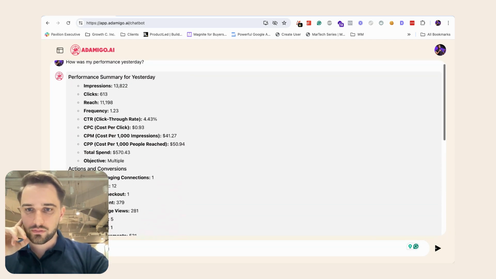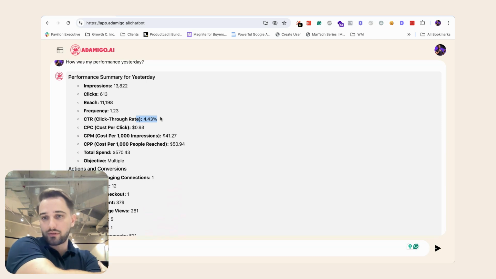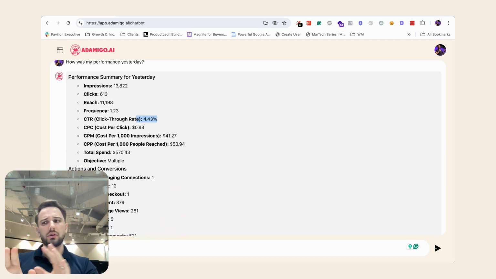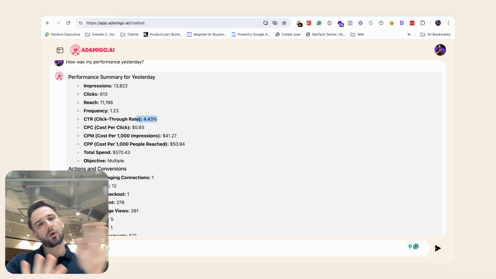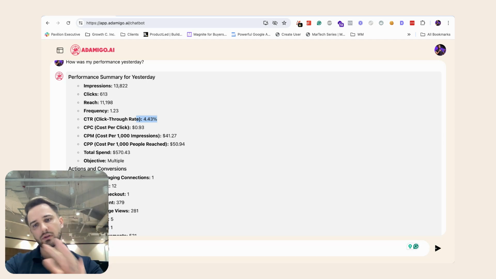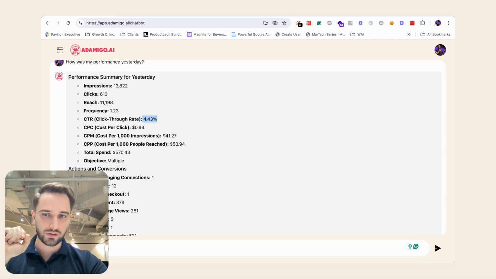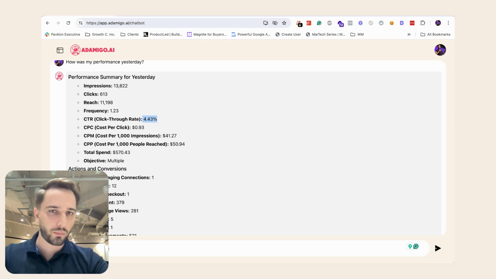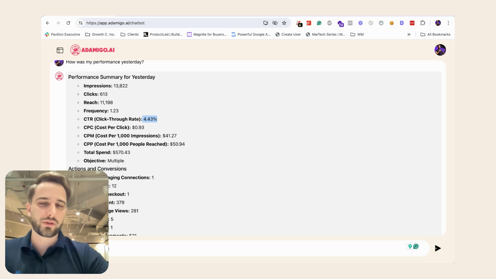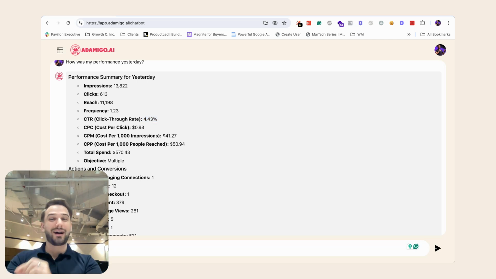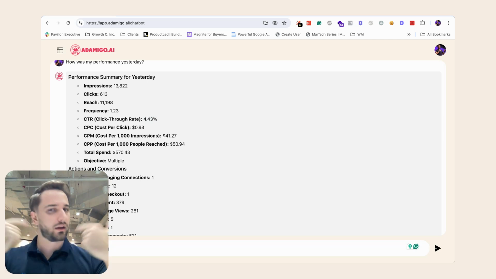Now, a couple of quick things. I can see here, obviously my CTR. Another thing that I would actually do is after this, I would ask, hey, what has been my performance so far month to date? And then just try to cross-reference it, right? So I see here 4% CTR, which actually is really high. If you're an e-commerce brand optimizing for conversions, ad set level purchases, that's a great CTR. You want to have everything above 2%, I would say is good. By the way, you can also ask this of AdAmigo, right? What is a good CTR for a brand like mine, right? And it's going to tell you.